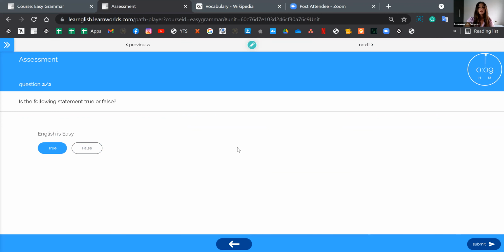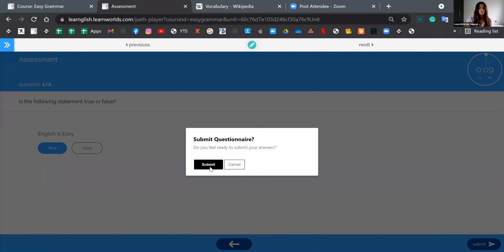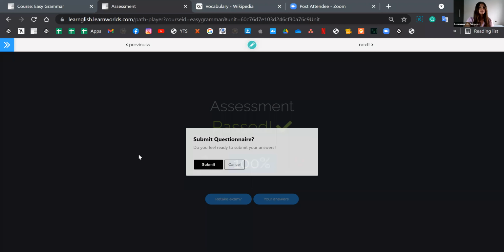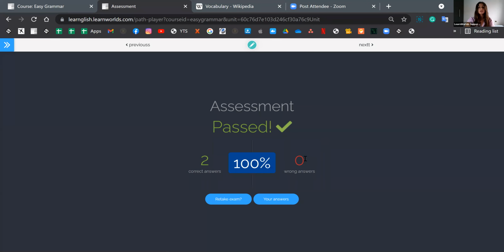So I'm clicking on submit. It asks if I'm ready, just in case I skipped a question by mistake. So I'm clicking on submit. I am ready. It says that we passed. We had 2 right answers and 0 wrong ones. I can retake the exam if I'd like, and I may even view my answers.